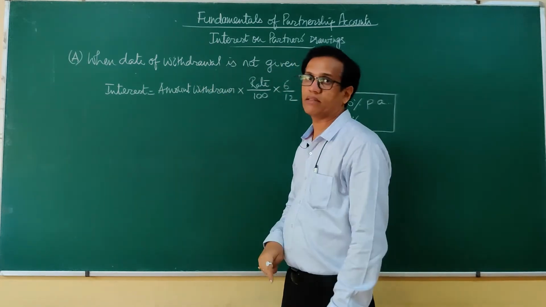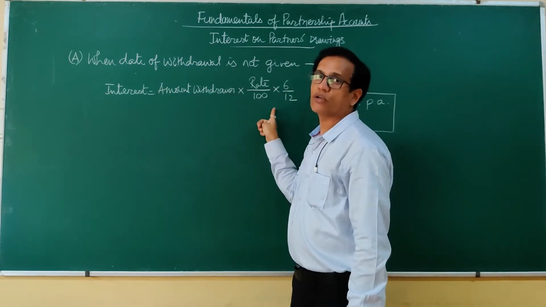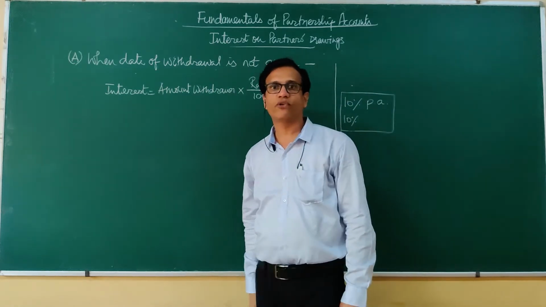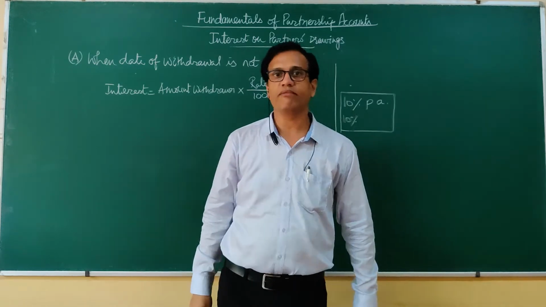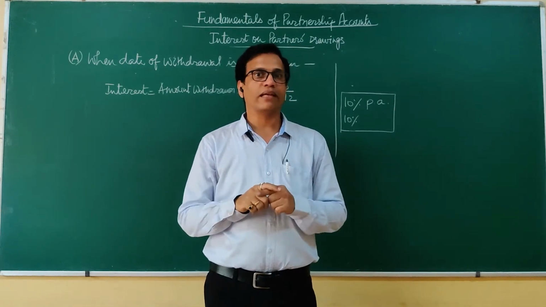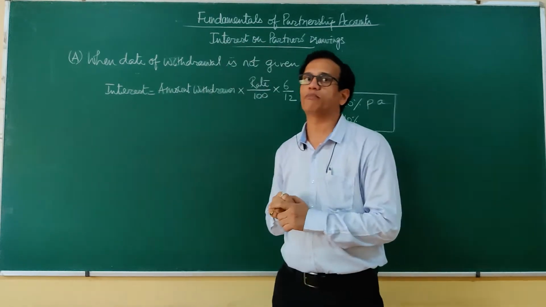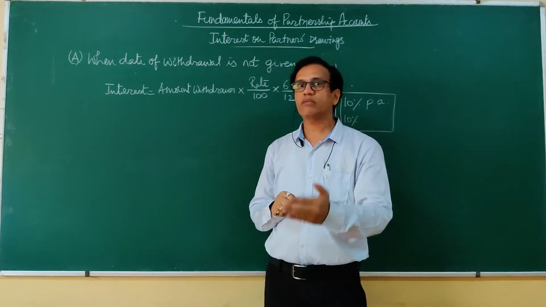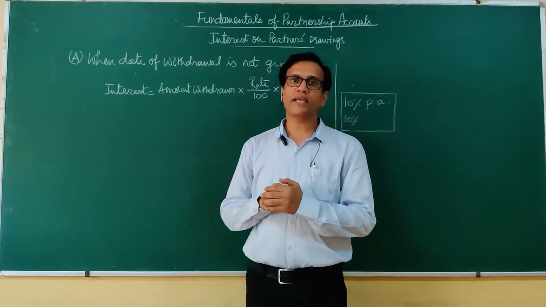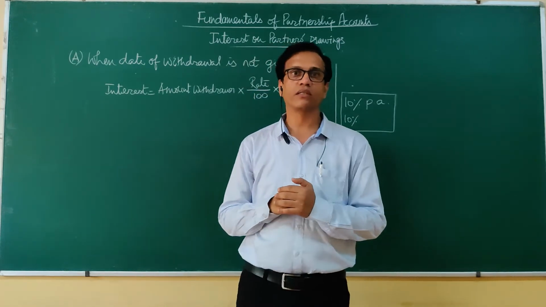This is our first method. First case, when the date of withdrawal is not given, interest on such drawings will be calculated for a period of 6 months at an average. And this is generally given in a comprehensive problem of preparing the profit and loss appropriation account. Most of the time this mistake is committed by us while calculating interest on drawings.